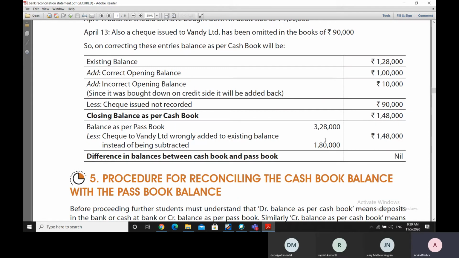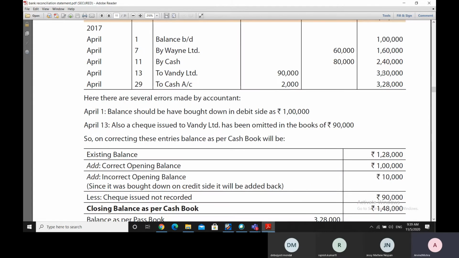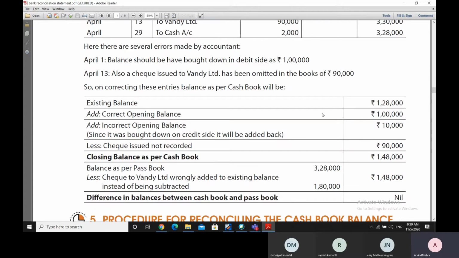So balance as per passbook, as we can see here, is 3,28,000 rupees, and if we were to see here, on correcting these entries, balance as per cash book should be like this, but check to Vandy Limited has been wrongly added to existing balance instead of being subtracted.